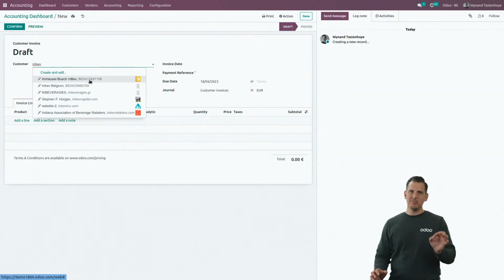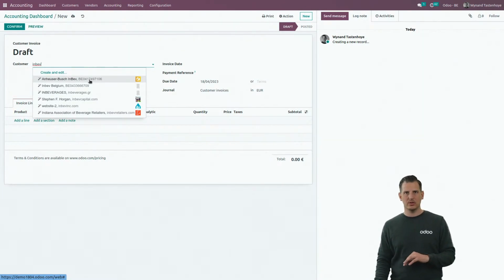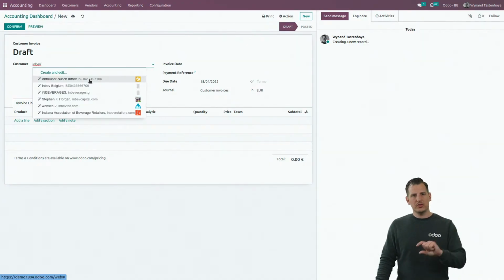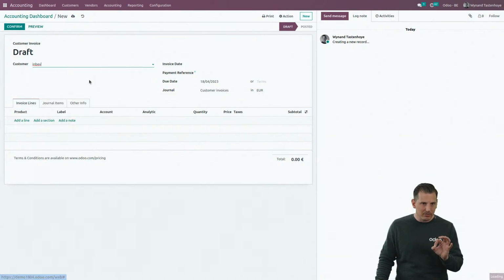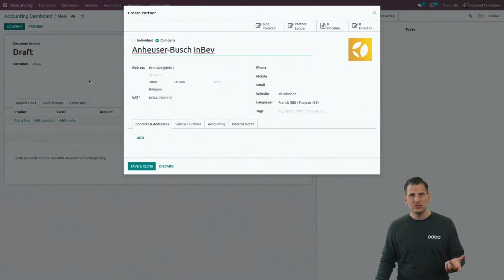Just by typing the name or the VAT number, Odoo immediately searches on 2 different platforms. Definitely the VIES platform. The other platform I always forget, so please apologize. I can come back to you later if necessary, but we use another platform as well, so that we can search for the name and the VAT number. And just by clicking on there, I created the contact form in a single click. So no need to create it manually anymore. And we take over all the information that is relevant to the contact.